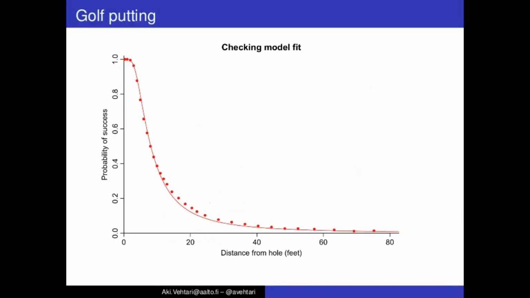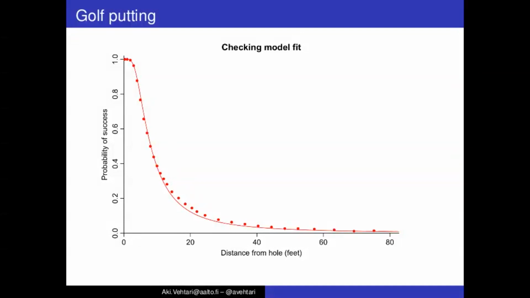And then here you can see the improved fit. Now it explains much better the longer distance putting probability of success. There's still some discrepancy somewhere around 20. When thinking about why there's this error, it turns out that the first few observations at very short distances have tens of thousands and more than 100,000 putts with probabilities very close to 1.